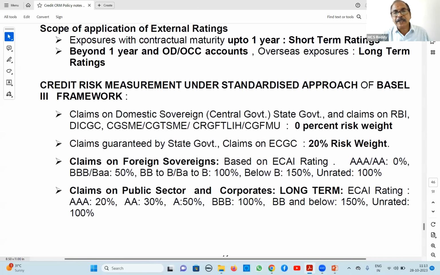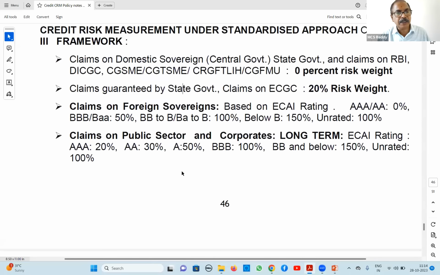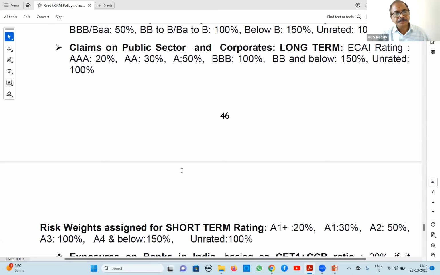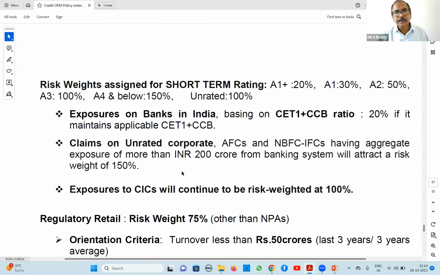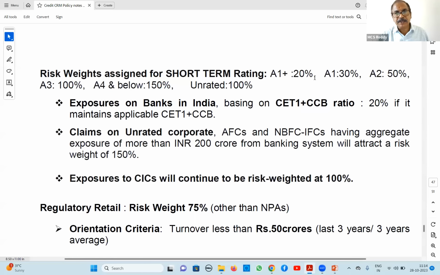Next, for state government claims, a 20% risk weight we have to apply. Foreign sovereigns again are based on AAA, AA, A, BBB, etc. Okay, claims on public sector. Short-term ratings: A1+ 20%, A1 30%, A2 50%, A3 100%, and A4 and below 150%. Unrated is 100%, okay.